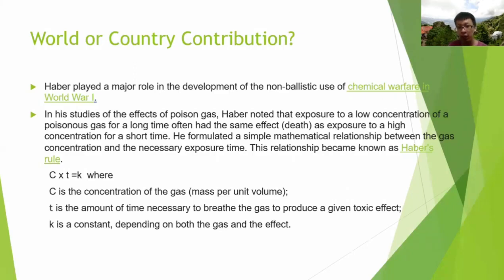He played a major role in the development of chemical weapons. In his study of the effect of poison gas, Haber noted that exposure to a low concentration of a poisonous gas for a long time often had the same effect as exposure to a high concentration for a short time. He formulated a simple mathematical relationship between the gas concentration and the necessary exposure time. This relationship became known as Haber's rule. Haber's rule is Ct = k, where C is the concentration of gas, t is the amount of time necessary to breathe the gas to produce a given toxic effect, while k is a constant depending on both the gas and the effect.